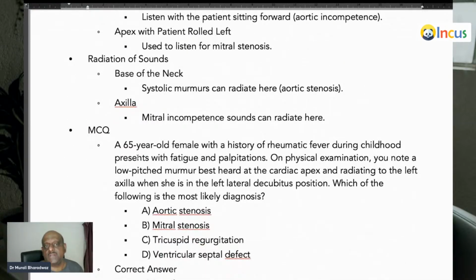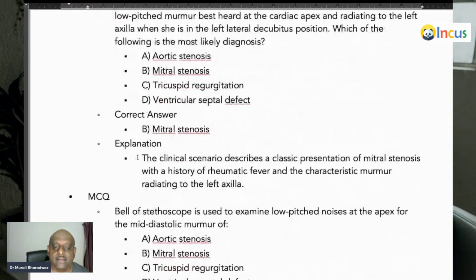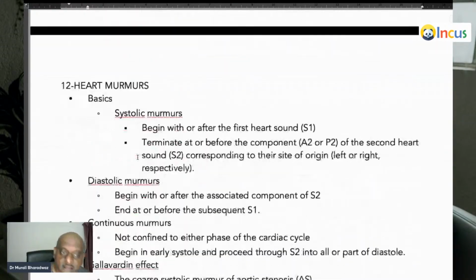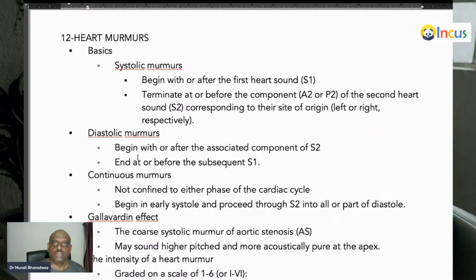So where is the radiation of the murmurs? Aortic stenosis murmur radiates into the neck, carotids. Mitral incompetence, mitral regurgitation, pansystolic murmur radiates into the axilla, is what you need to remember. Now comes quickly the hot murmurs, which you need to master. These are all regularly asked favorite questions of the examiner, doctor, which we need to remember.